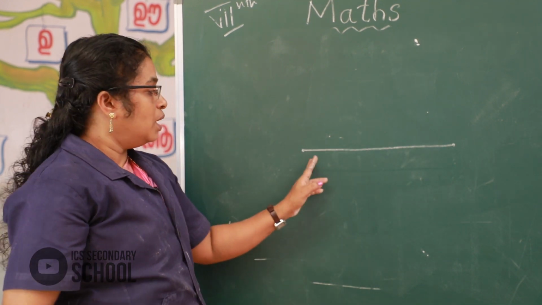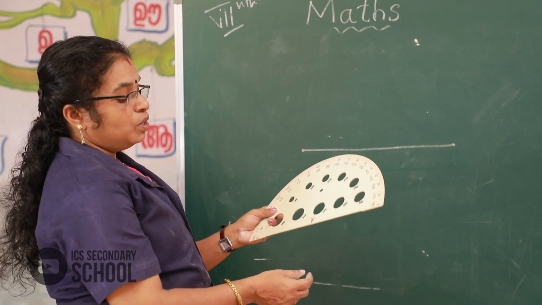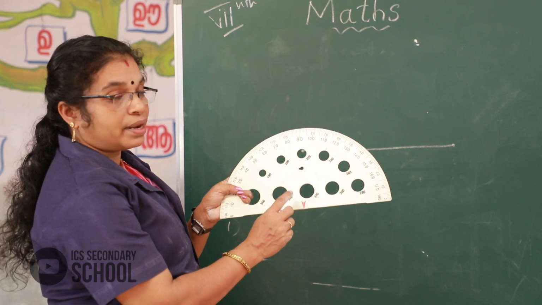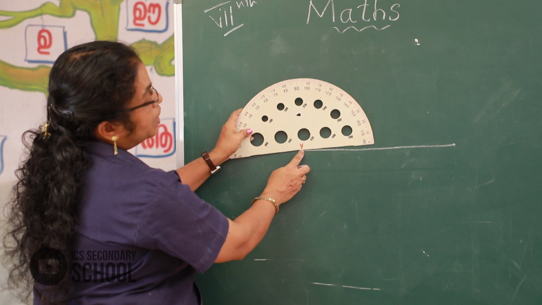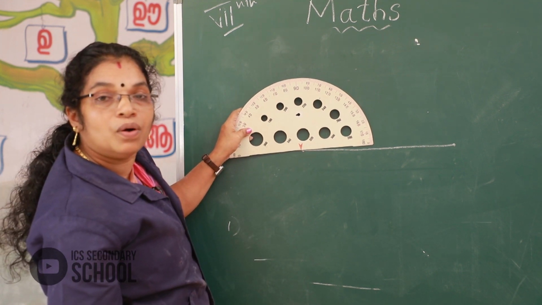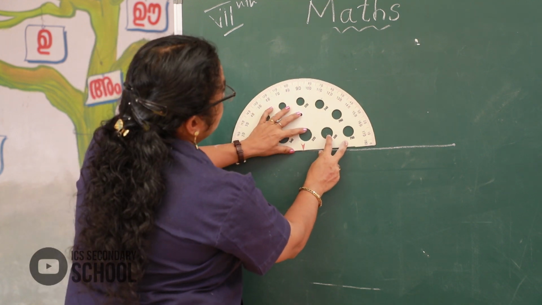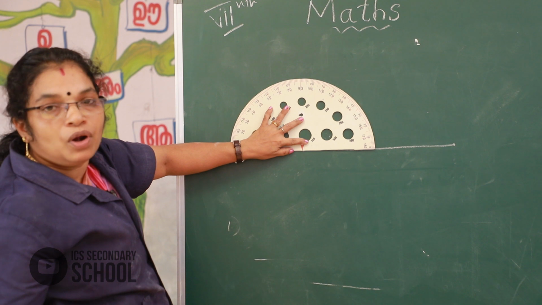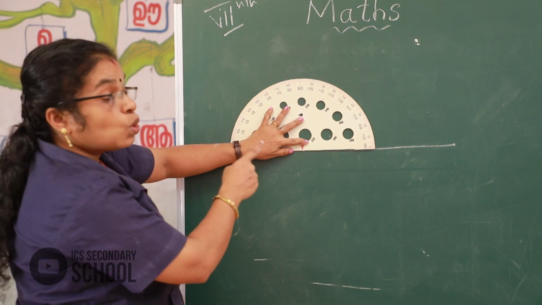Then we take a protractor, and first we take the central part of the protractor and put it on the first point of the line. Follow? You take your protractor and draw like this.